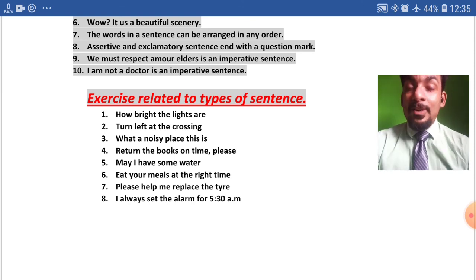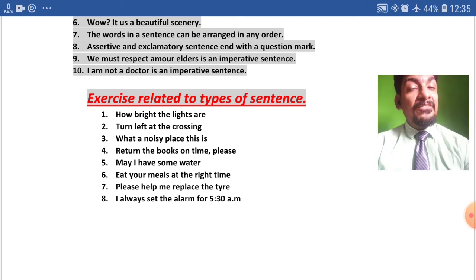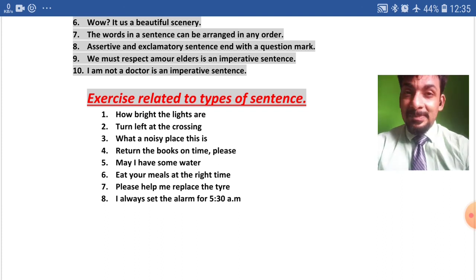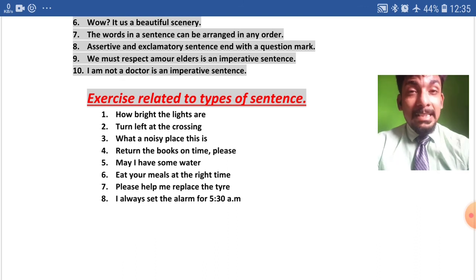And coming to the last question of this part, I always set the alarm for 5:30 a.m. What do you think is this type of sentence? This is an assertive sentence. Why? Because somebody is giving a kind of information about someone or about himself or herself, and hence it is an assertive sentence. It will end up with what? Full stop.